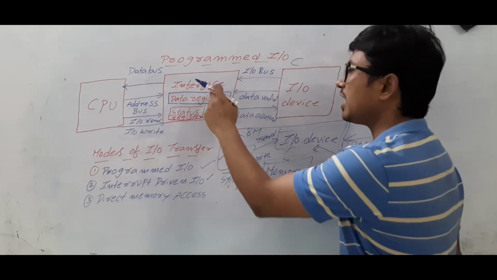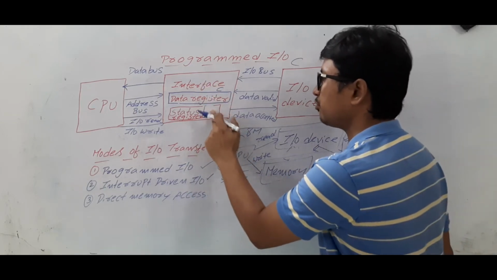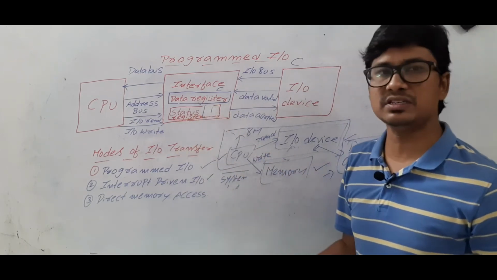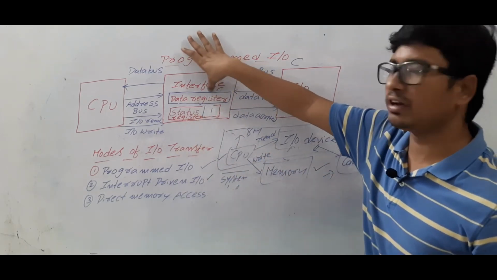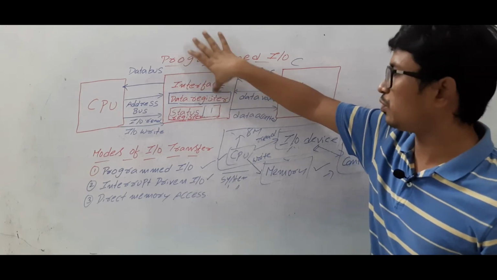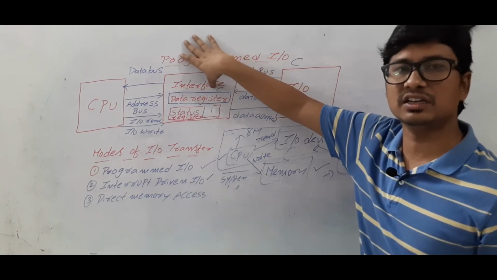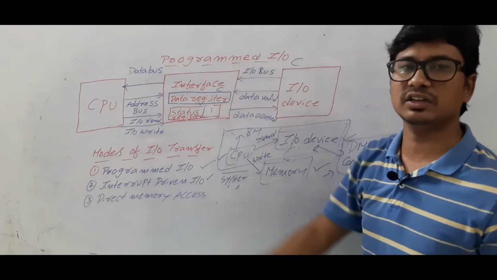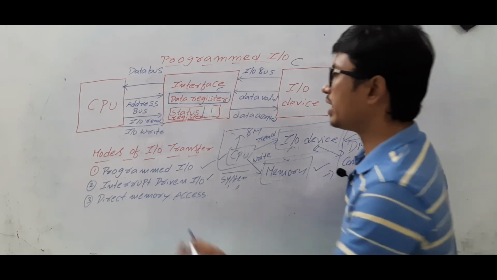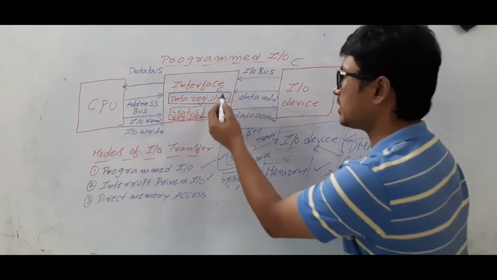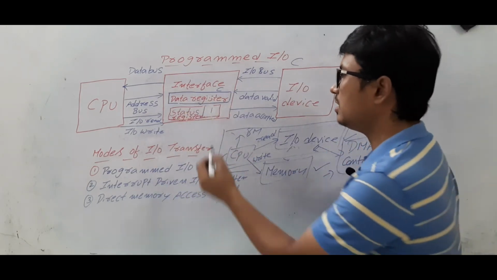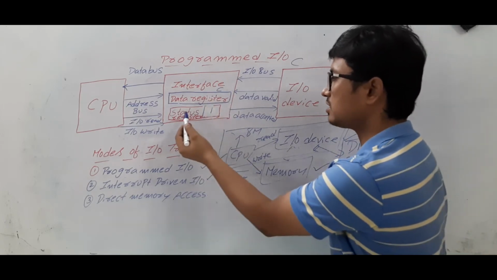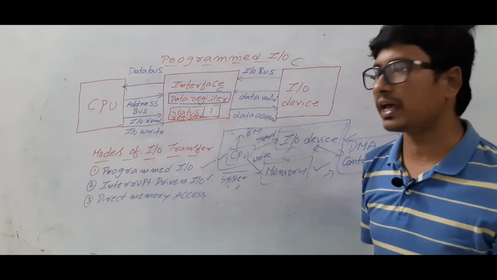If there is data in the data register, it will become 1. So what is the purpose of the status register flag bit? It is to identify whether we have data or not. If it is 1, we can understand that data is there in the data register. If it is 0, we can understand that data is not there in the data register. Now once the data is there in the data register, the status register flag bit will be enabled as 1.